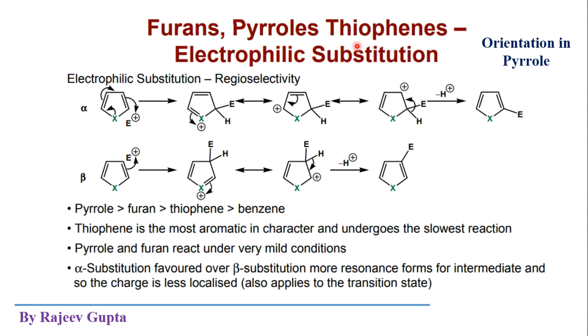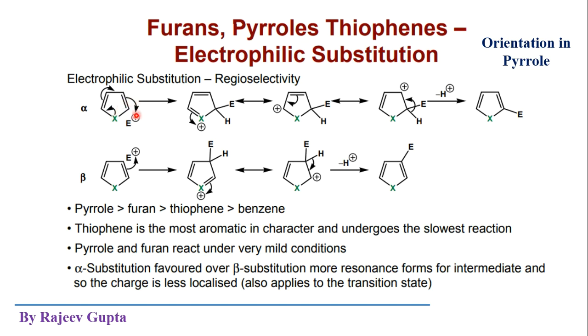But in case of furan and thiophene which contain oxygen or sulfur atoms, on these oxygen and sulfur atoms two lone pairs are present. On a single atom, two lone pairs. So one lone pair works as the Huckel lone pair which is involved in this resonance, and the other lone pair will be a non-Huckel lone pair which will be localized and does not take part in this delocalization.